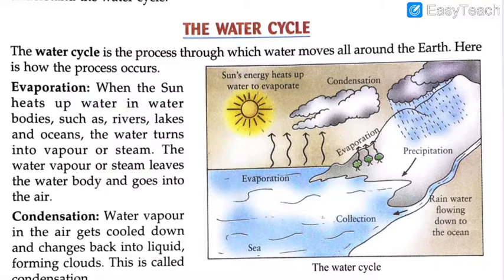Now, when the sun heats up water in the water bodies, such as rivers, lakes, and oceans, the water turns into vapor or steam.